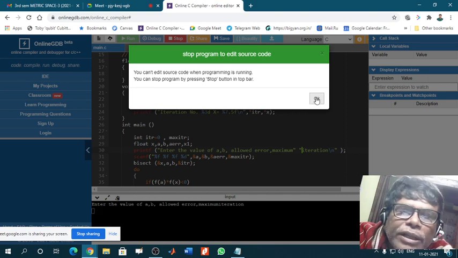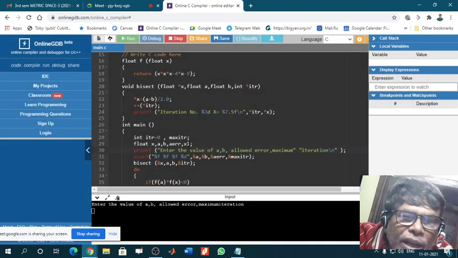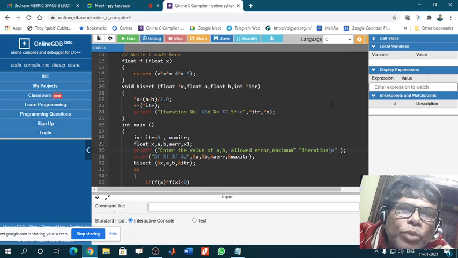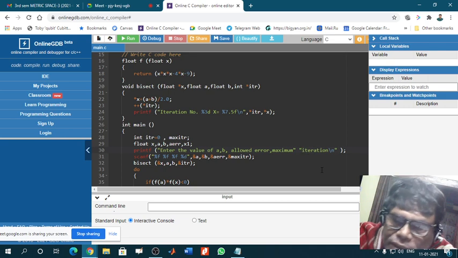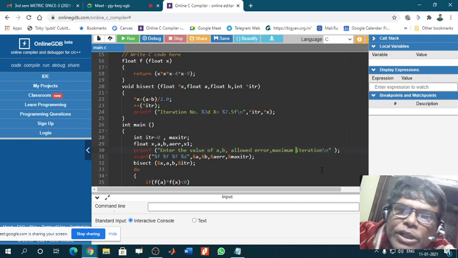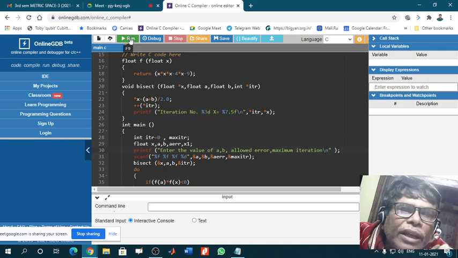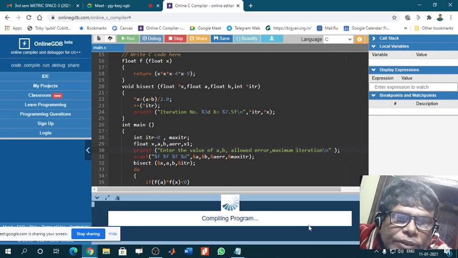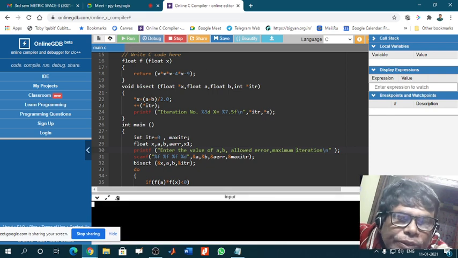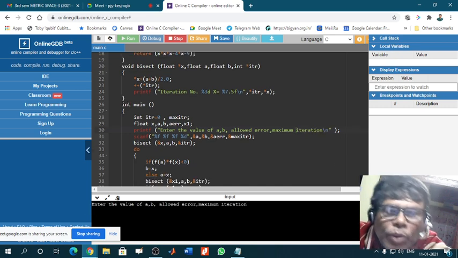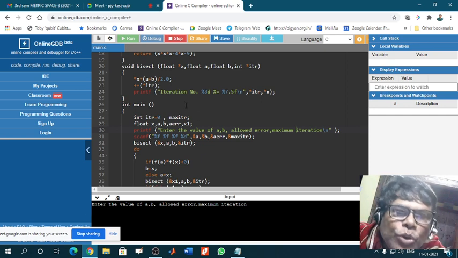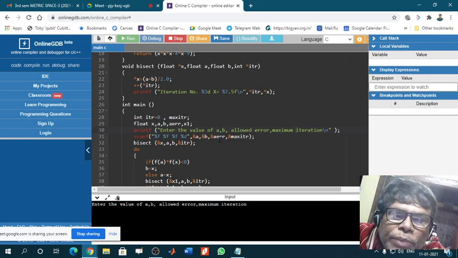You cannot edit when the program is run. Okay, then I stop the program. Then I corrected the maximum iteration in this way, and then run again. Okay, enter the value of a, b, allowed error, maximum iteration. It has come.